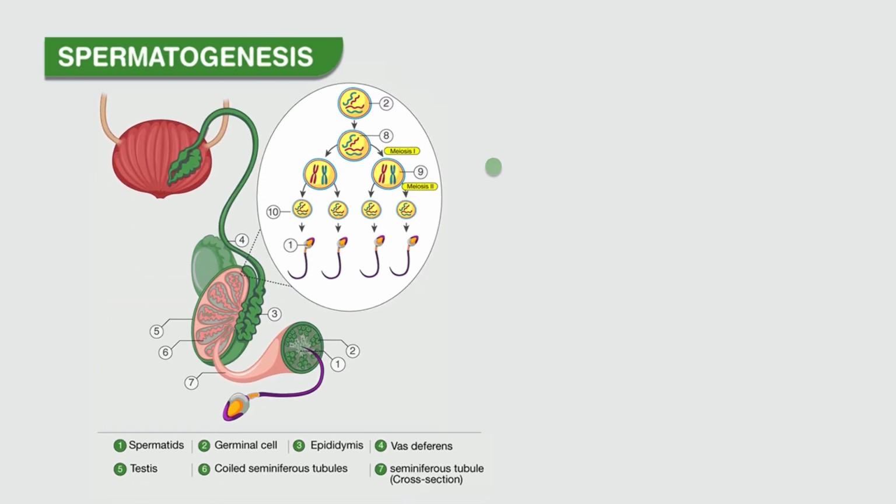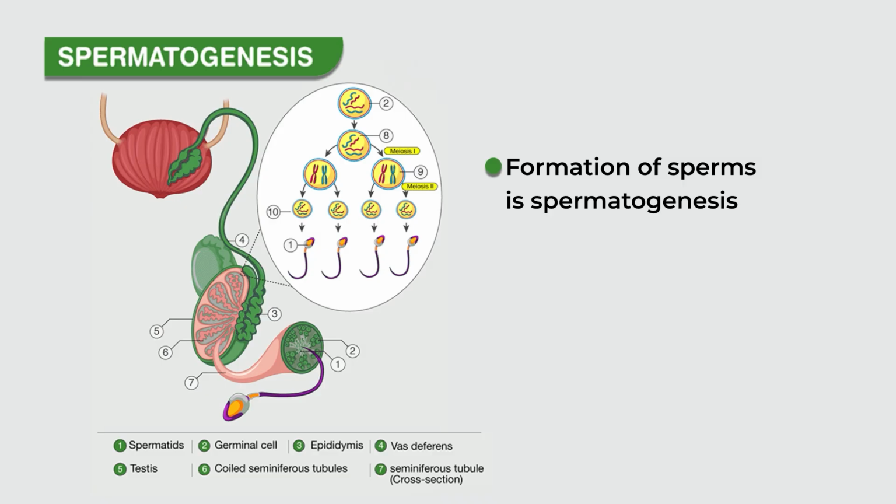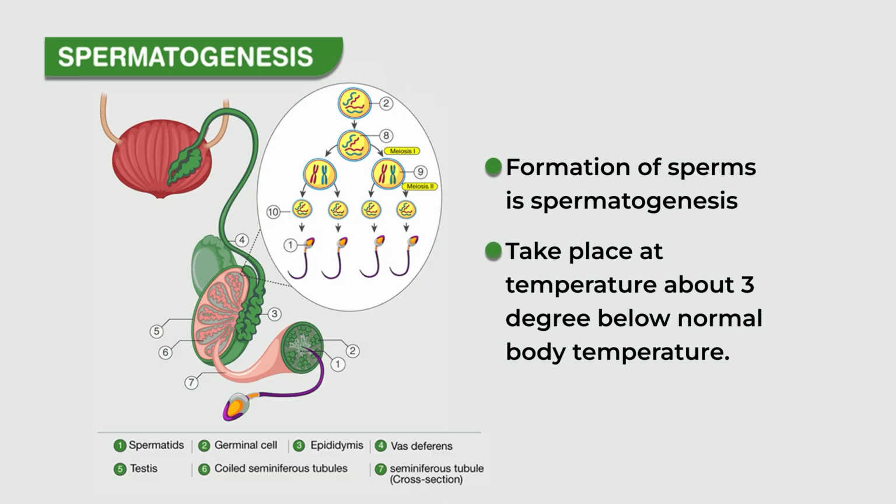So, if the ejaculated sperm lose their fertility with the course of time, and if they are not ejaculated outside, then they are basically absorbed by the epididymis. Now comes the process of spermatogenesis, that is the formation of sperm, which takes place at a temperature about 3 degrees below the normal body temperature.